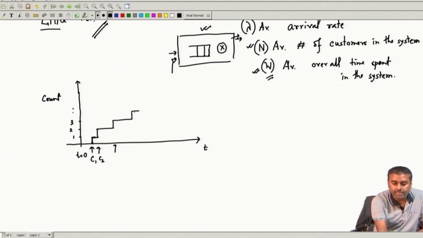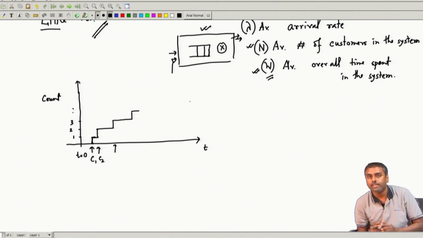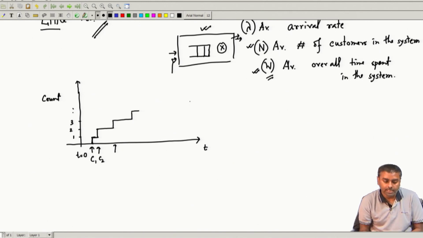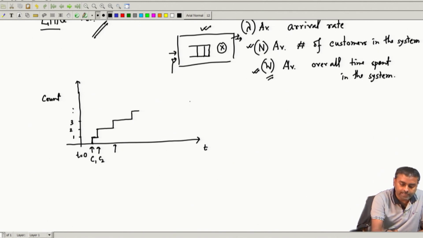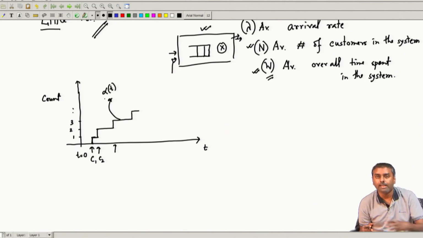If nothing is happening for a longer duration, it will be flat. Whenever another arrival happens, immediately it will jump. So, it is a monotonically increasing staircase which goes to infinity. We call this the arrival curve, or arrival count curve, over time.